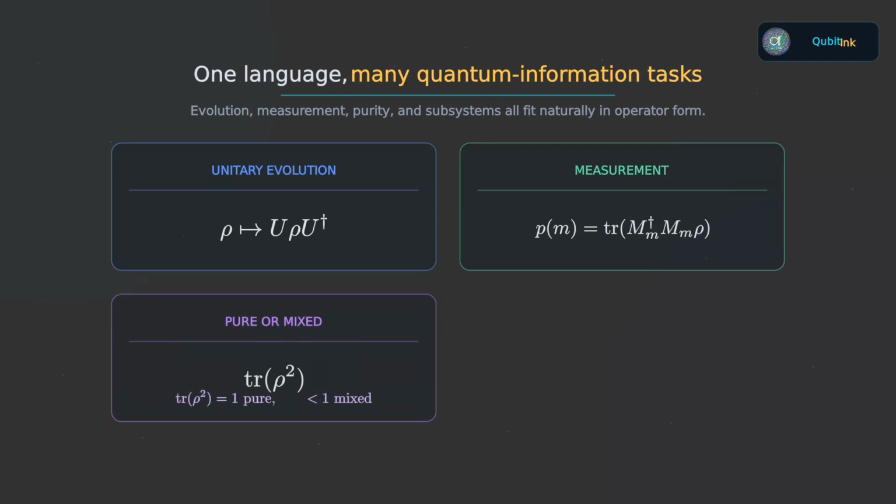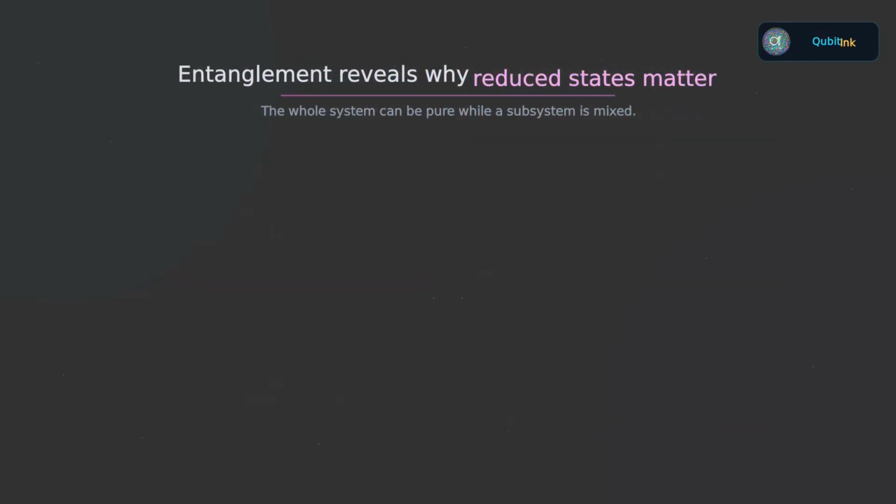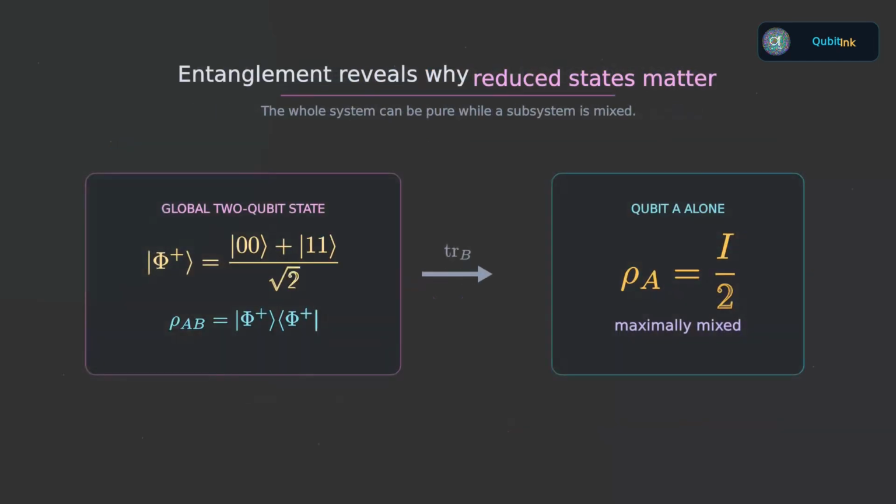And when a larger quantum system is entangled, the state of one subsystem is described naturally by a reduced density operator. That last point is especially interesting. A 2-qubit system can be in a completely known pure state, while either qubit, considered by itself, can look maximally mixed. It sounds strange at first, but the mathematics will make the reason very clear.